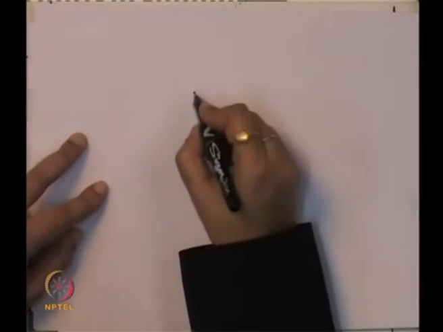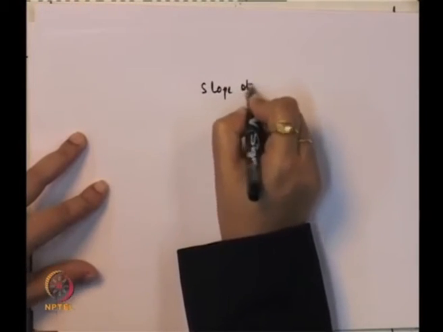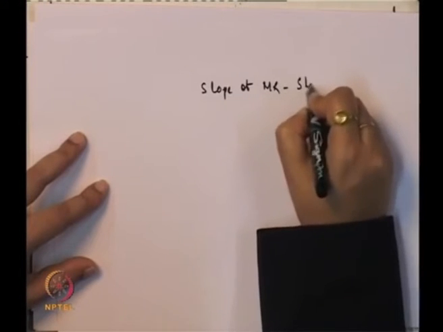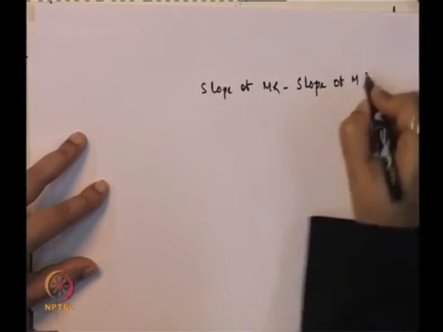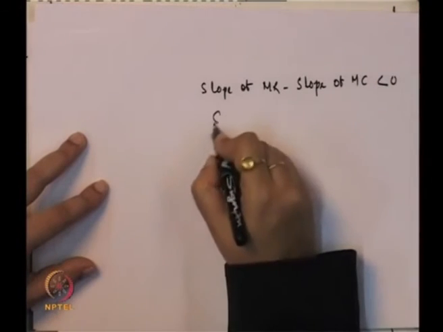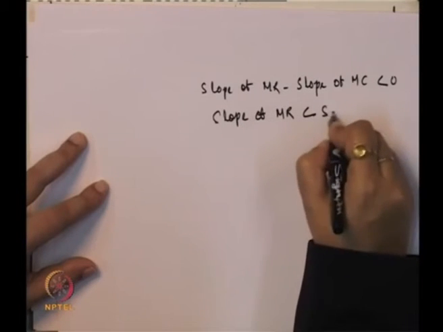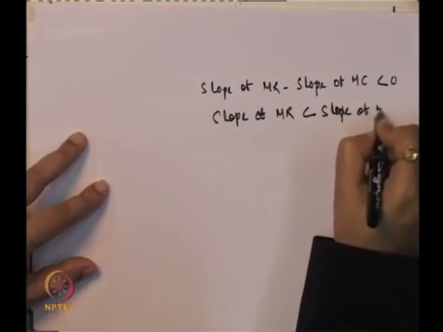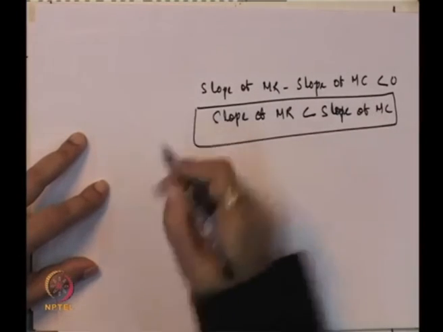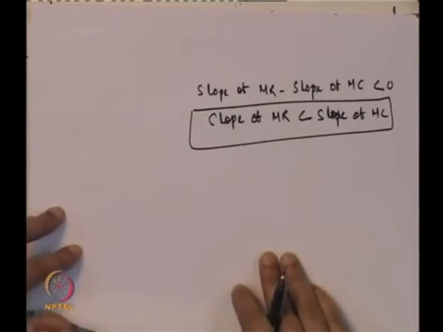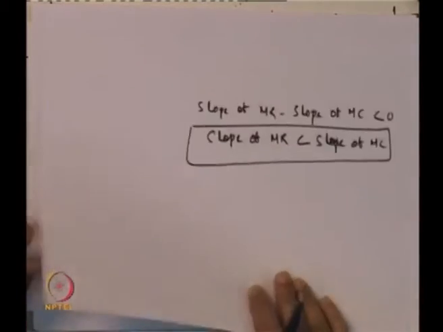So, if you look at it, the slope of marginal revenue minus the slope of marginal cost has to be less than 0, and if you simplify, the slope of marginal revenue has to be less than the slope of marginal cost. So, the necessary condition says that the marginal revenue has to be equal to the marginal cost, and the sufficient condition says that the marginal cost curve cuts the marginal revenue from below.